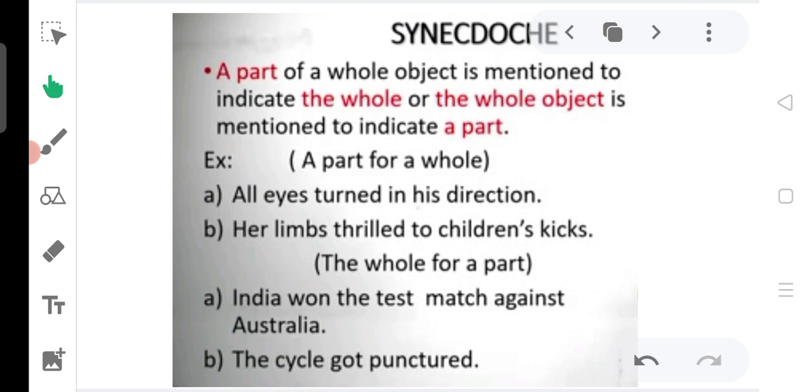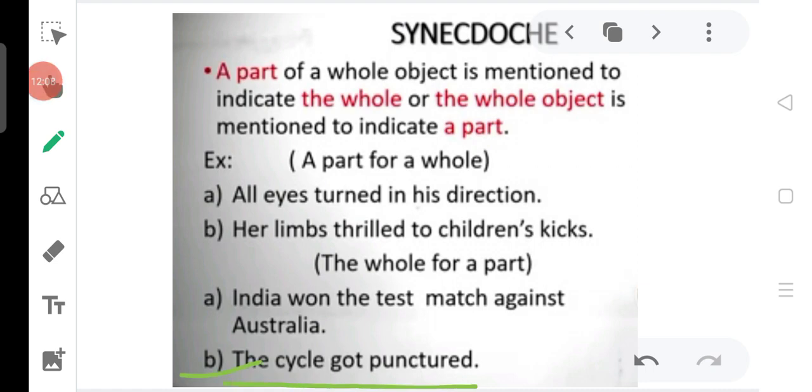No one will say that the tires of the cycle got punctured. Actually, a cycle cannot get punctured. The tires of the cycle get punctured. But we won't say that. We say the cycle got punctured, right? As you can see in example B here. Yes, so example B gives you that answer.